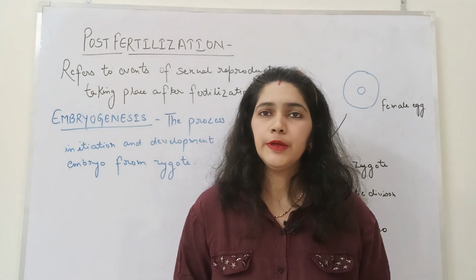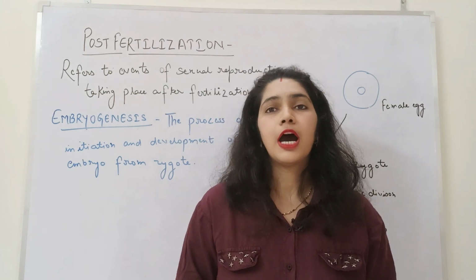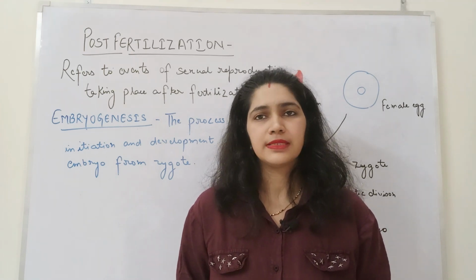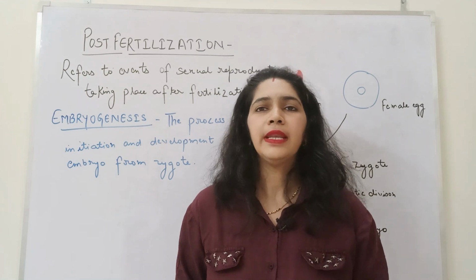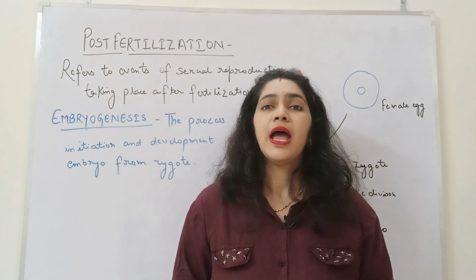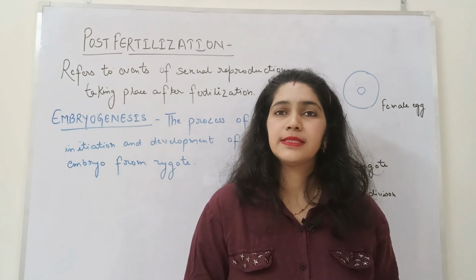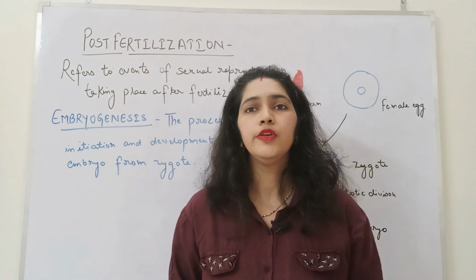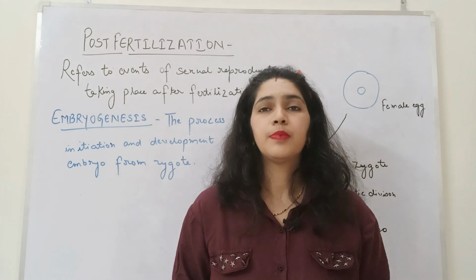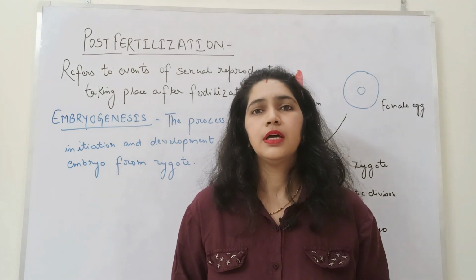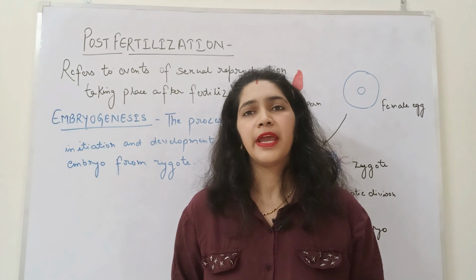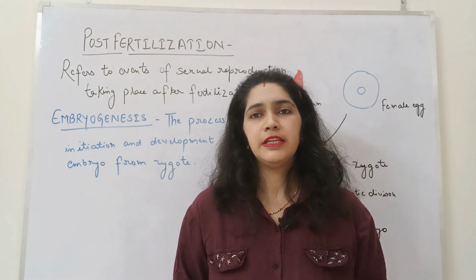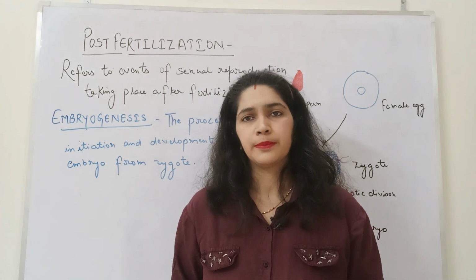The next step after zygote formation is embryogenesis, that is formation of an embryo. The process of embryogenesis varies from species to species. और अगर हम बात करते हैं humans की, तो in humans the process of embryogenesis is for a period of 9 months. After 9 months, a female partner will deliver a young one.